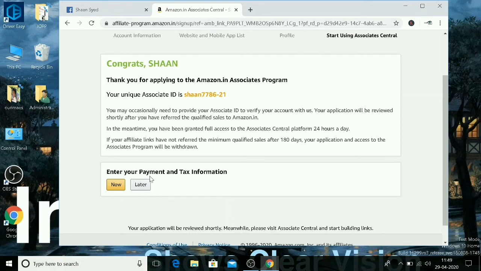So enter your payment and tax information, it is asking. Here we have to enter the PAN card and our bank account information. If you are interested, first you just start your work, put the product links in the different social networking sites, and later you can fill in your bank account and PAN card information. Why? Because after every month, Amazon checks how many customers have bought by using your links. Then it will pay the commission to your bank account, so it needs your bank account number. You can give your bank account number later also. So I'll type "later" here.